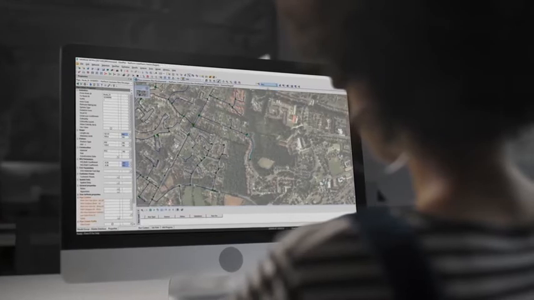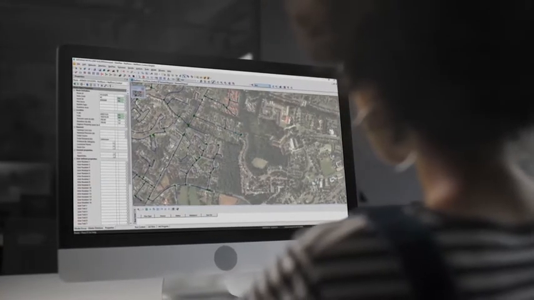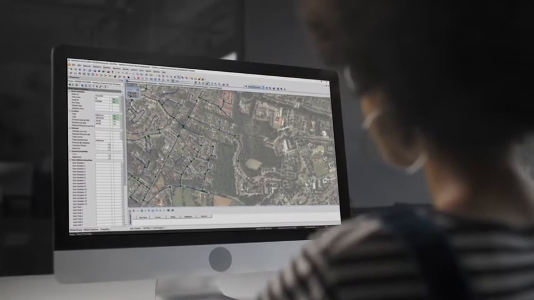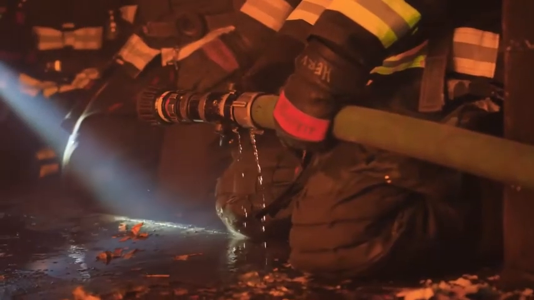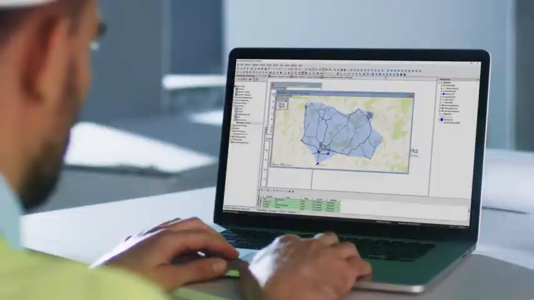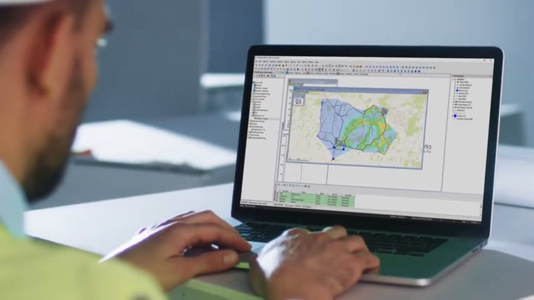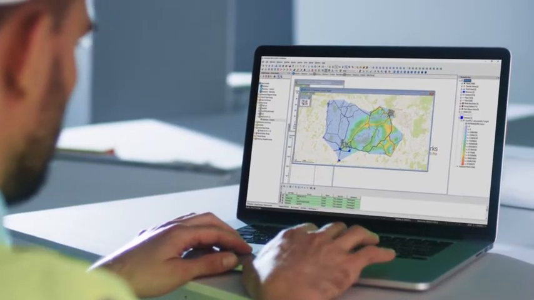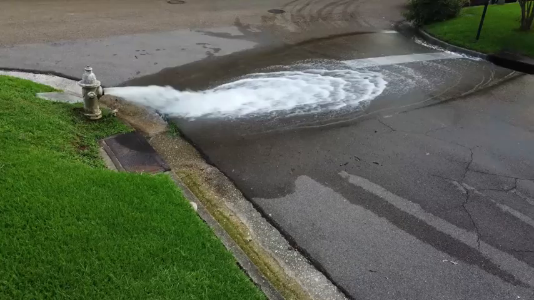Simulate various network alternatives and review the impact of any changes to help you make justifiable decisions. Ensure you have enough firefighting capacity and understand the extent of pollution incidents. Assess the water source requirements and look at water quality and chlorination throughout the distribution system.